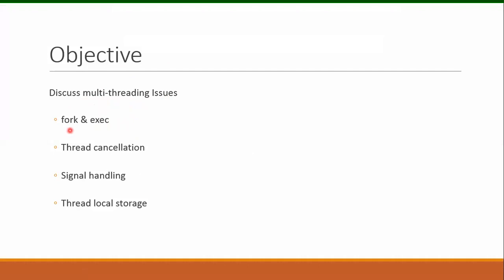The issues are execution of fork and exec system call. The next issue is thread cancellation, followed by signal handling, and finally the last issue is thread local storage.